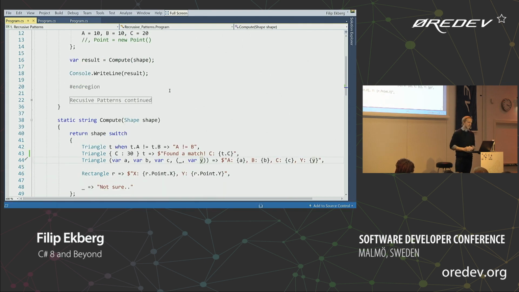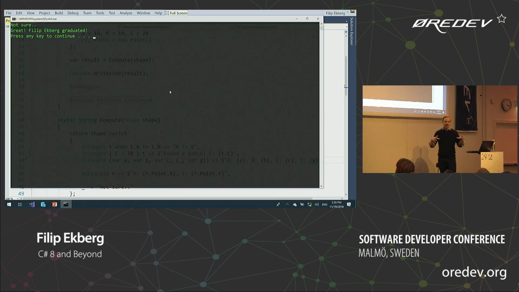You'll see here that if I run the application, hopefully this compiles. So what I've done here as well is that I've introduced some preview versions of the compilers. So you can go into GitHub and you can compile Roslyn yourself and run that in your own project, which is kind of nifty. So now it's saying not sure. Don't worry about the next line. It says not sure at the top.